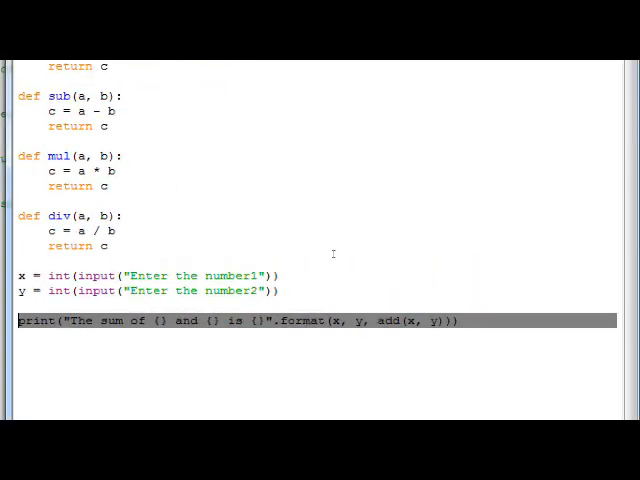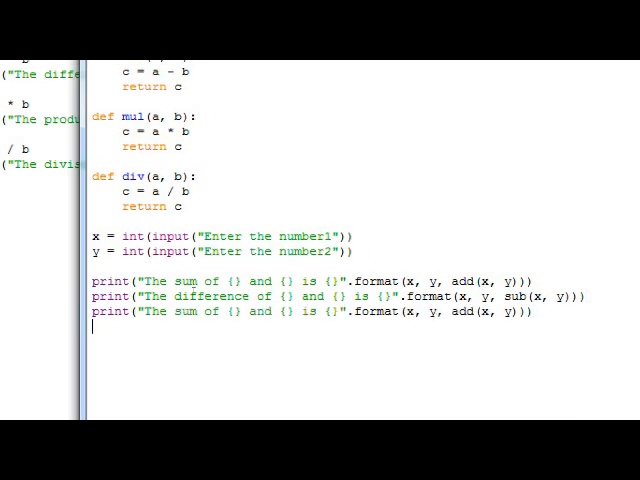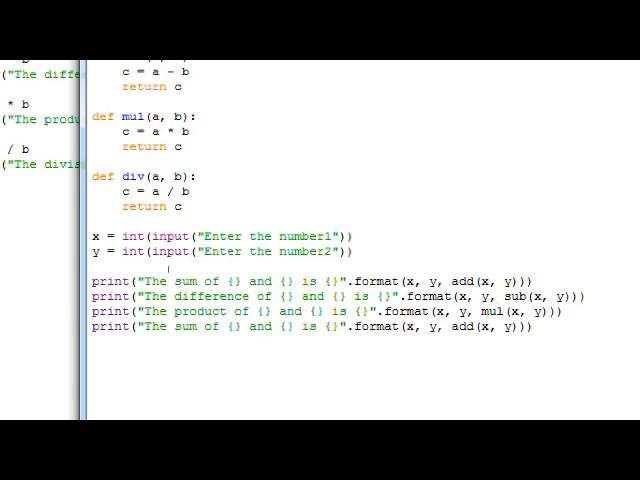Now in order to print the other three results, we'll have to go for print statements, and this time it is going to be the difference of this, and that is going to be the function called sub. Here this is going to be the product of this, and the name of the function is multiplication. And finally we have the division operation, and for that I'm printing the prompt string, the division of this, and that is going to be div. I'm calling the function here.